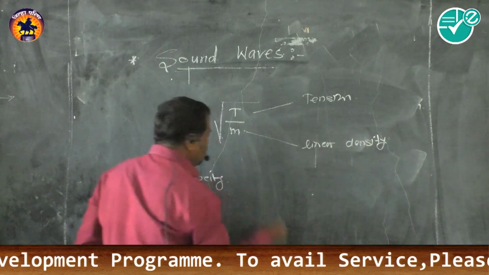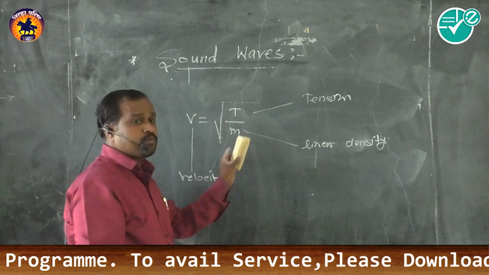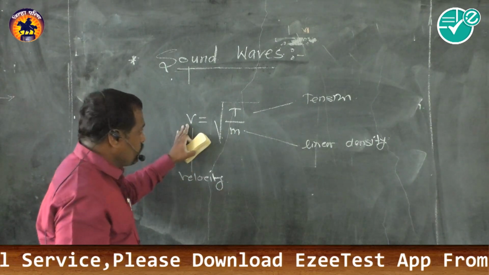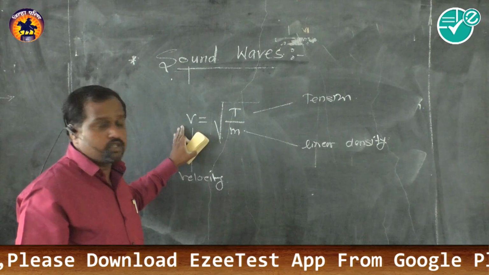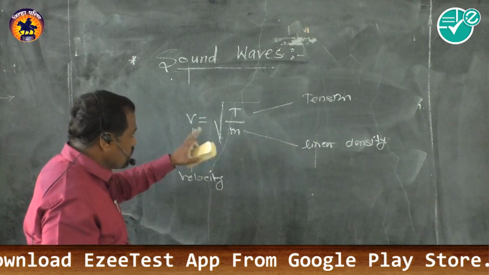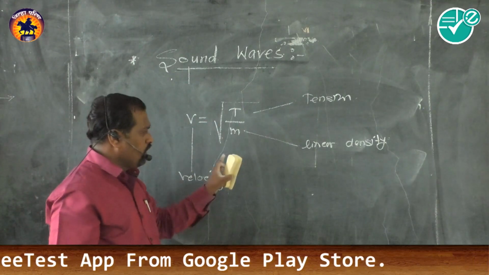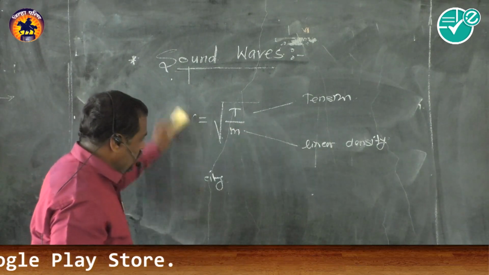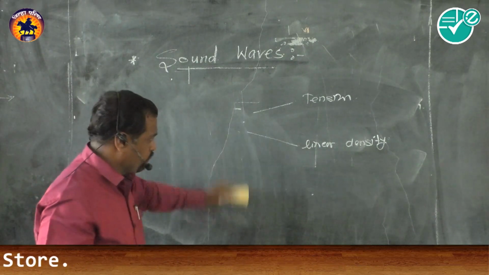What is the linear density? Linear density is nothing but the mass per unit length. By this formula we can get the velocity of a transverse wave. We have some numericals, which we will look at after this theory is completed.